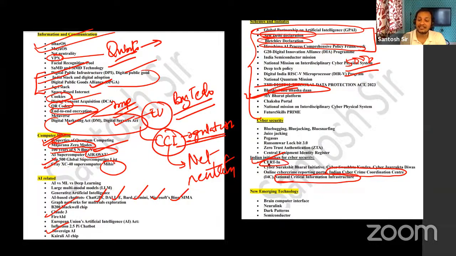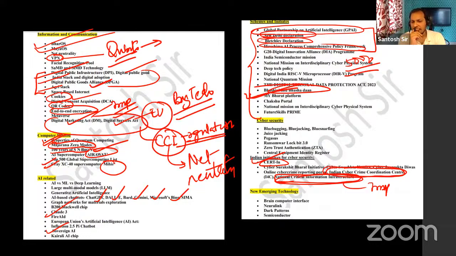So this CERT-In, the Indian Cyber Crime Coordination Centre and the National Critical Information Infrastructure are very, very important. Cyber security is becoming a big problem in India. So if they want to know whether you are aware of the challenges and of what the government is doing for cyber security, they may go into it.